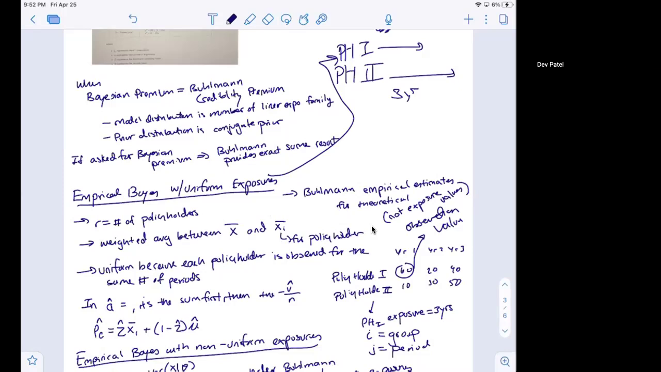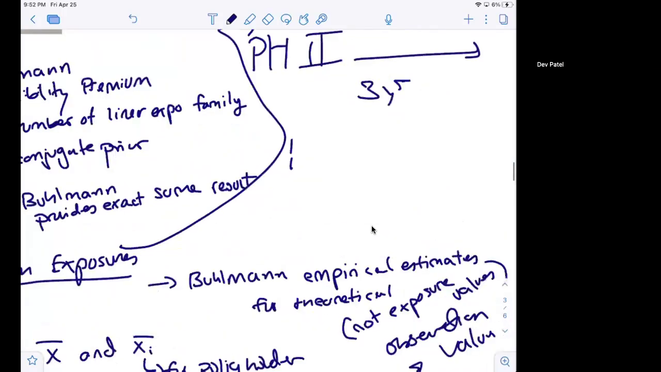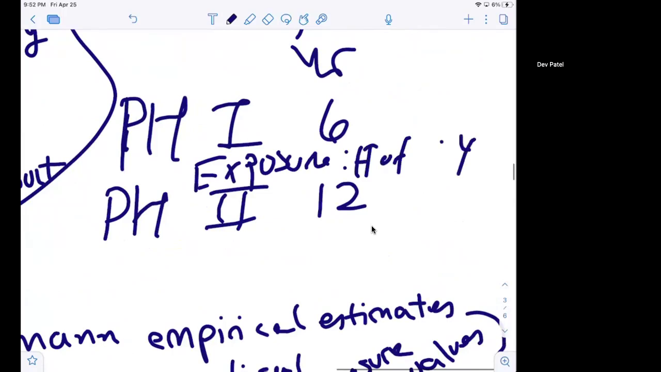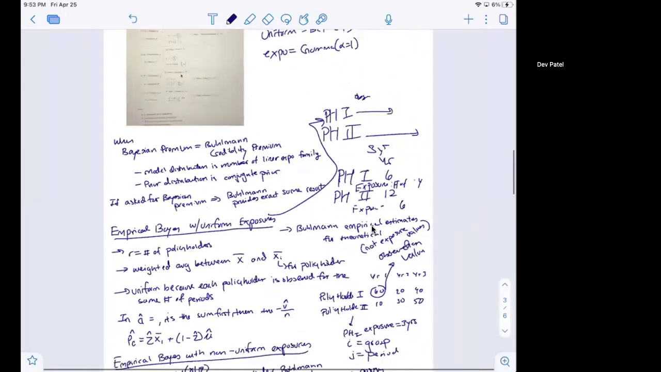So what do I mean by this? Something could be like, let's say the number of claims for policyholder 1 and policyholder 2 in a given year. Let's say it's 6 and 12, but the exposure for policyholder 1, let's say the number of vehicles, is 4 compared to policyholder 2, whose number of vehicles is 6. So that's a different exposure basis. So that's what we call non-uniform exposures.